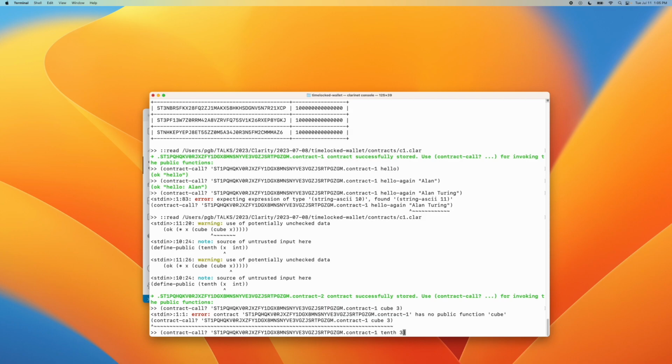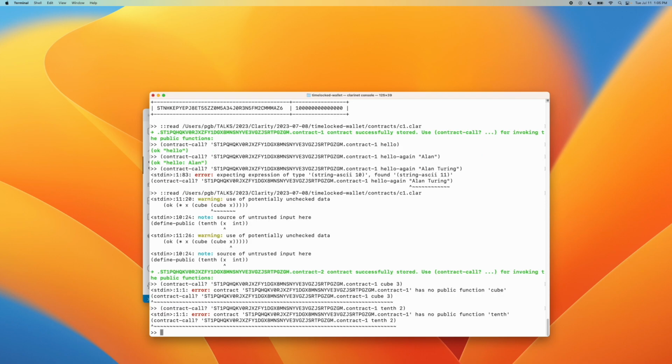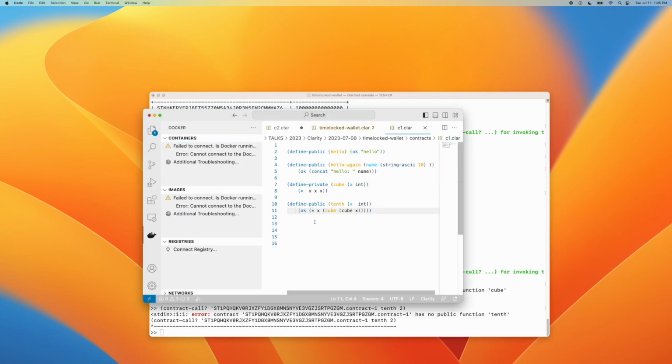let's compute 2 to the 10th power. So 2 to the 10th power is 1024. Not too bad. Oops, we got an error here. Let's see what we have. TENTH: contract has no public function 10th. Did I make an error here? Define public TENTH. Did I misspell something? Let's see what I have here.